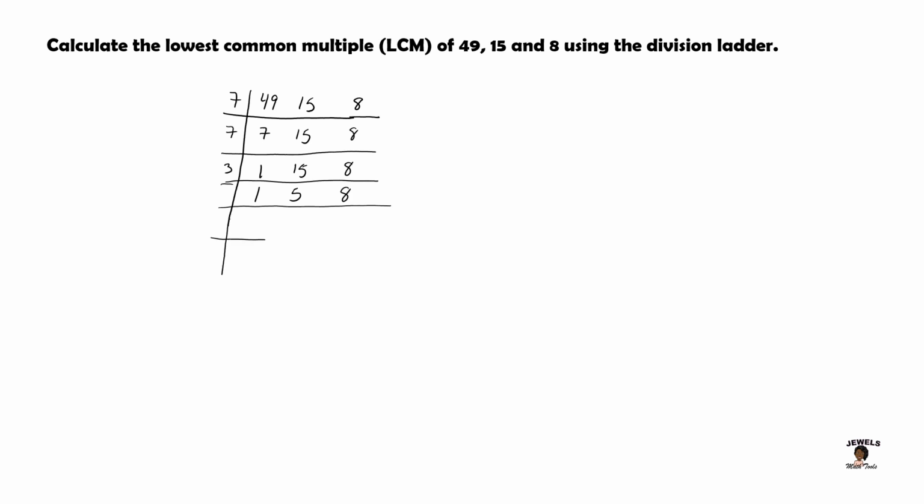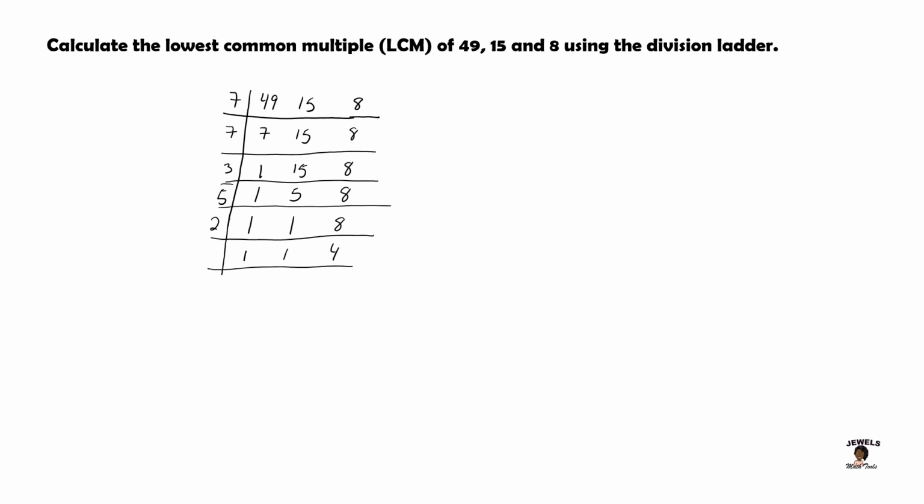Now I will divide by using the number 5 since 5 is the next number on my division ladder. We will continue bringing our 1 down since our first column was completely prime factorized. We will divide 5 into 5, which will be 1, and the 8 will come down on our ladder again. Now to prime factorize the number 8, we will use the number 2, bringing down our first two ones. 2 divides into 8 will be 4.